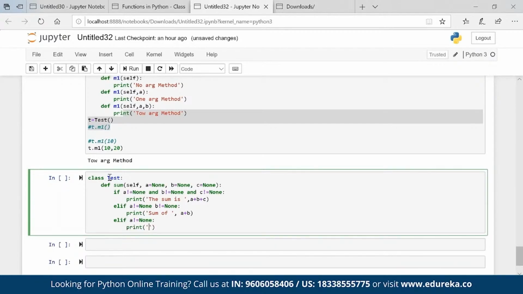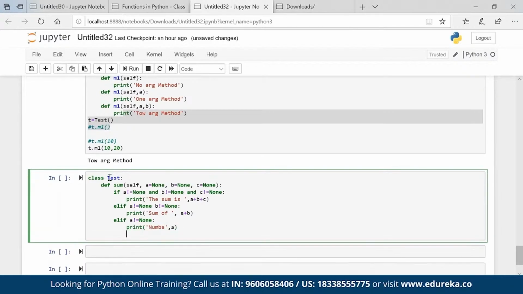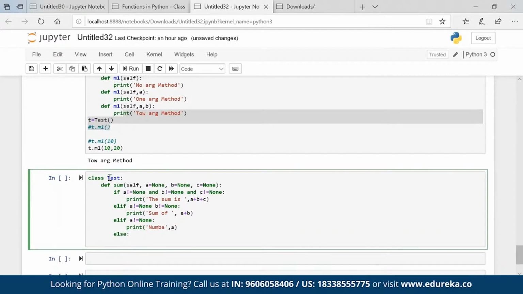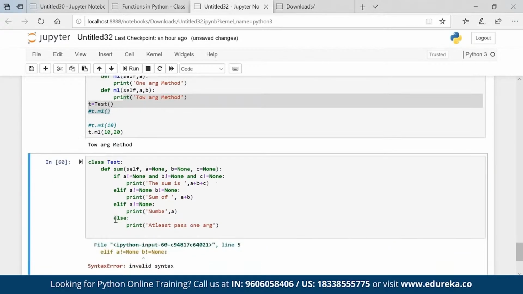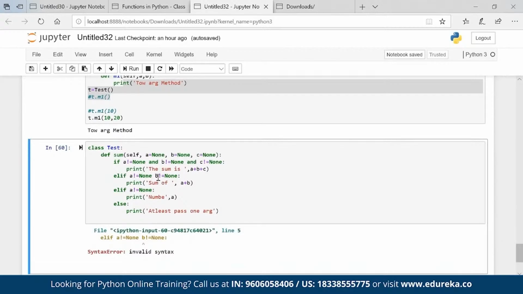print number a. Else print at least pass one argument. Okay, something goes wrong syntactically, something is missing.